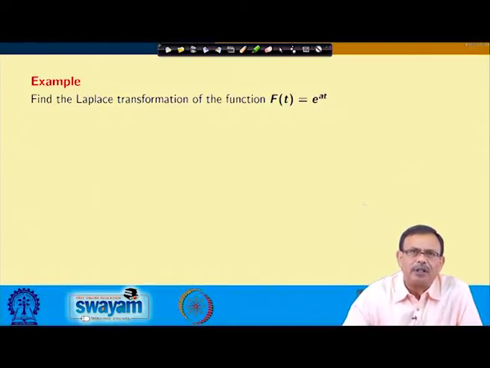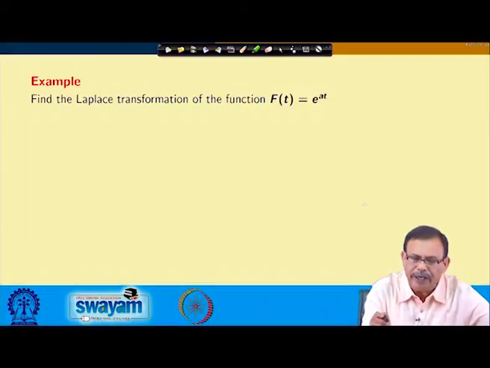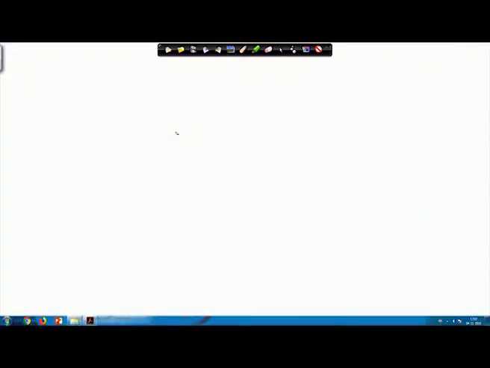Now, the next is: find the Laplace transform of the function f t equals e power a t. So, your function is e power a t, we want to find out the Laplace transform of this function. Laplace transform of e power a t equals integral from 0 to infinity e power minus s t into e power a t dt.